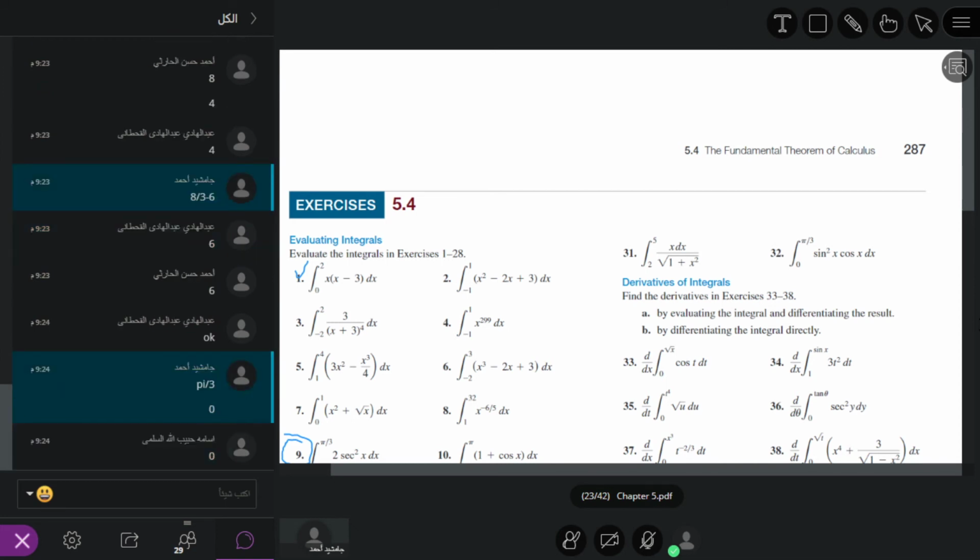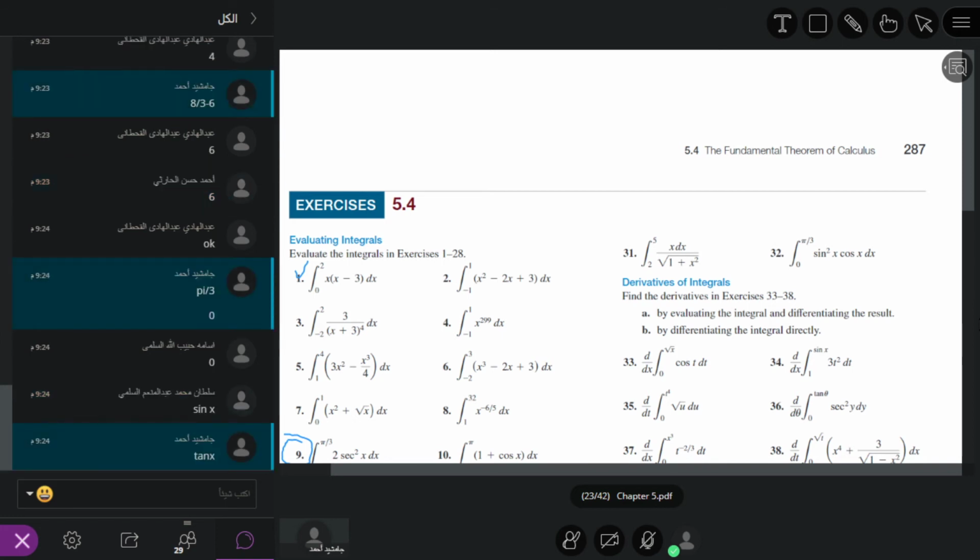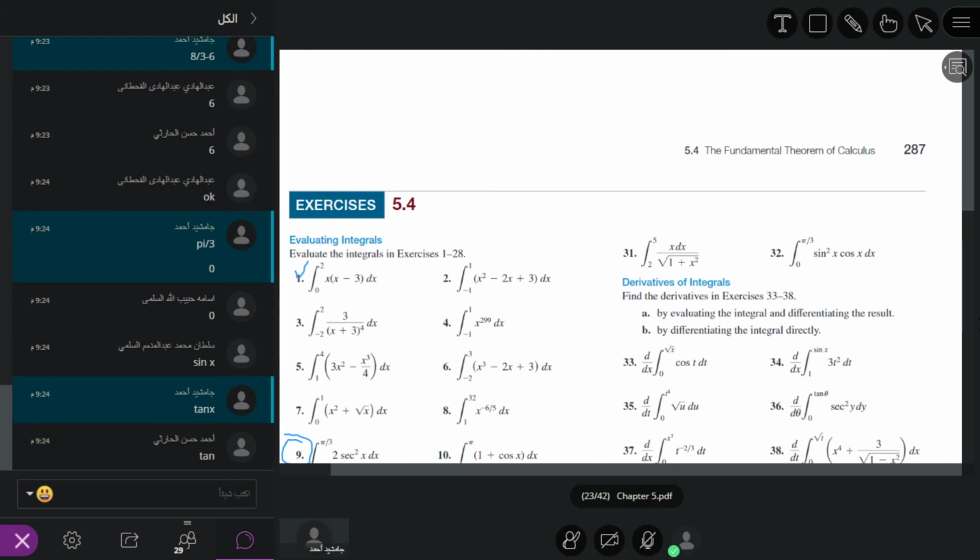What is the antiderivative of sec square? In the first class, I asked you, what is the antiderivative of sec square? Tan x. It is equal to tan, not sine. Sultan, it is tan x. Because whenever we take the derivative of tan x, what is it? Sec square x.